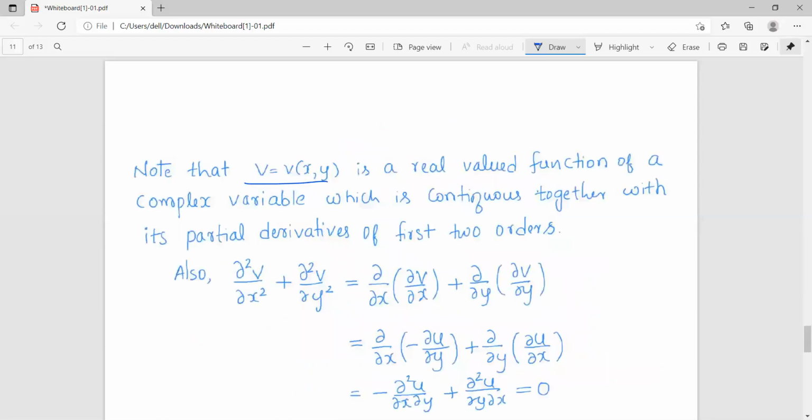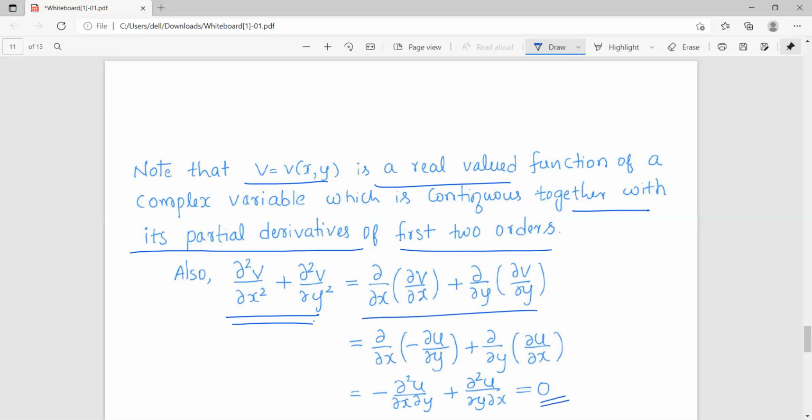So note that v is a continuous real valued function, continuous together with its partial derivatives of first two orders. And if I consider the Laplace equation with respect to v, dou square v by dou x square plus dou square v by dou y square, it reduces to 0, which shows that v is a harmonic function.